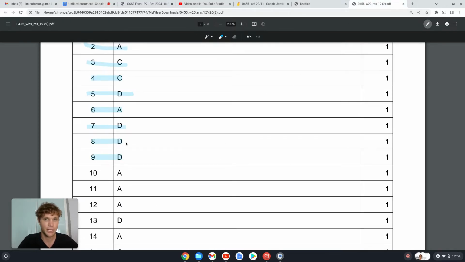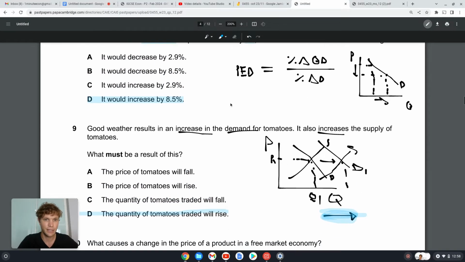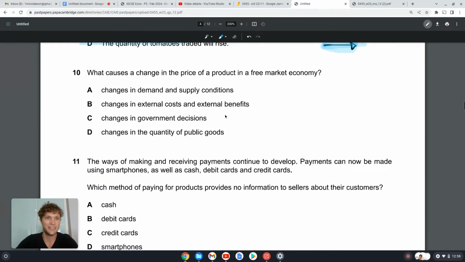9D. Oh, let's go check 8D. Were we correct? Ding, ding, ding. We were. Okay. All right, guys. Nearly a third of the way through. Well done. Let's keep pushing.